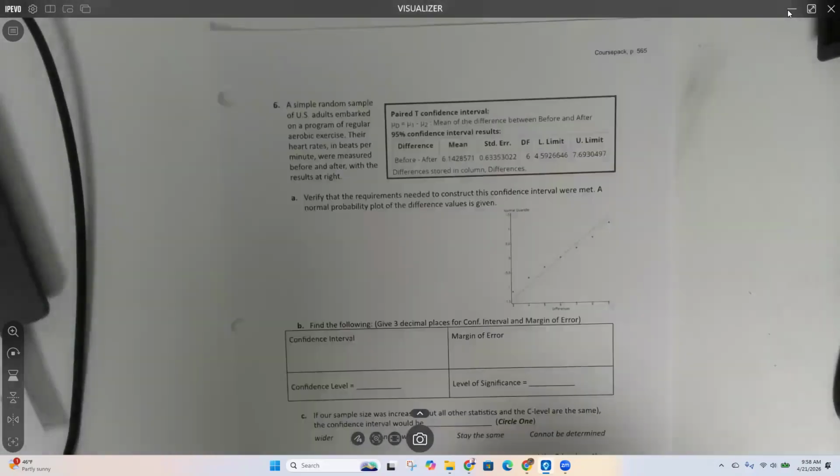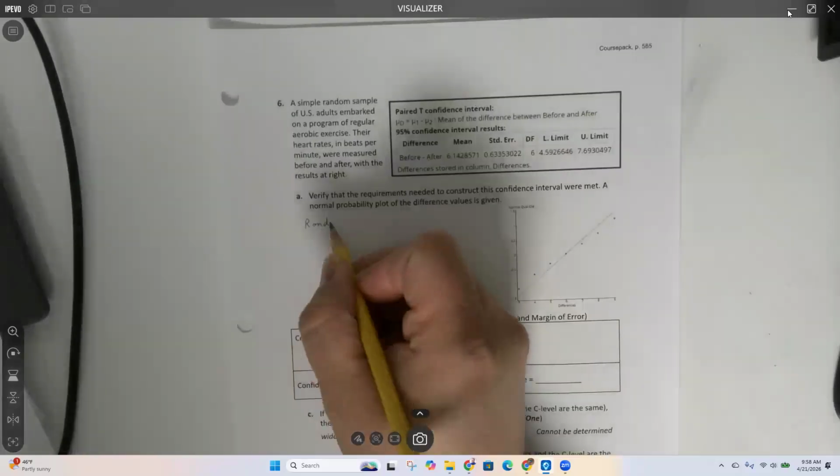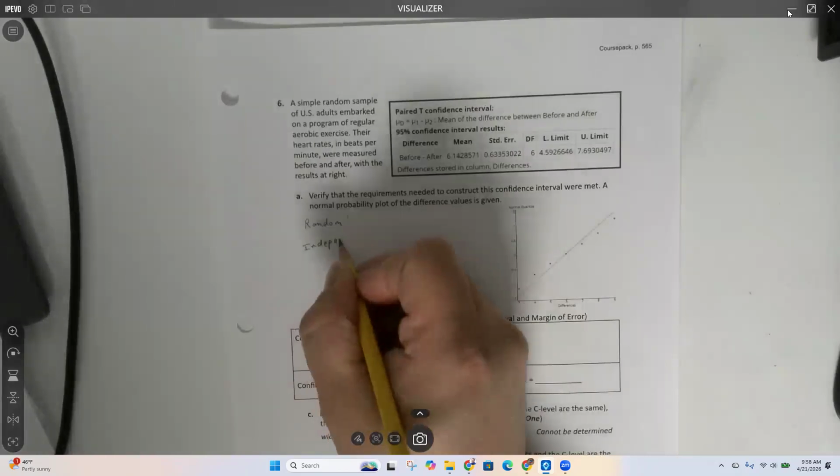A simple random sample of US adults embarked on a program of regular aerobic exercise. Their heart rates in beats per minute were measured before and after with the results at the right. Verify the requirements are met. So you need to make sure it's random, independent.